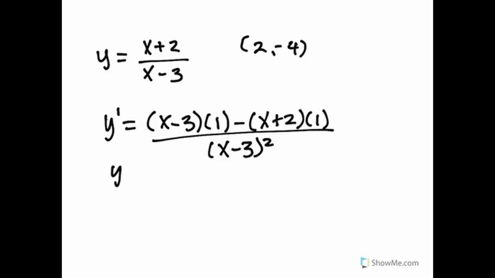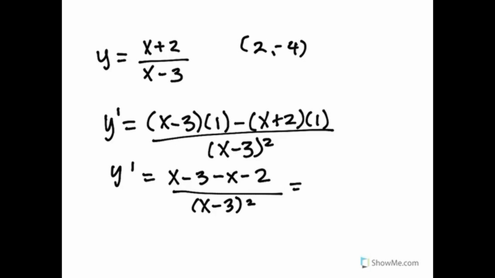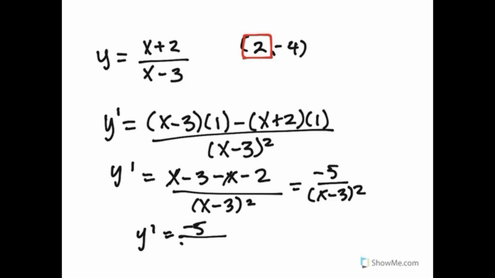From here I can simplify, so I have y prime equals (x - 3) - (x - 2) over (x - 3) squared, which is just going to equal negative 5 over (x - 3) squared. From there, I can plug in my x coordinate to find the slope of my tangent line. So I have negative 5 over